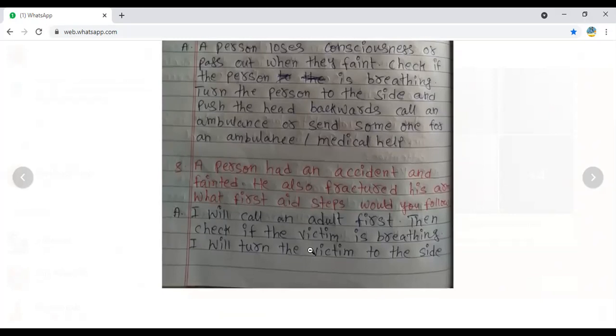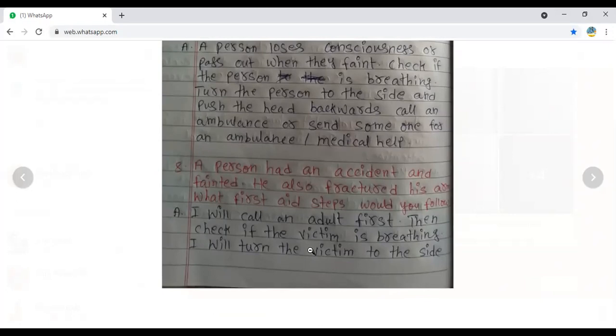Next, eighth question. A person had an accident and fainted. Because of the accident, the person has become unconscious. He also fractured his arm. What first aid steps should be followed? The person has got two types of injury. One is unconsciousness. The other is he has had an accident. The third one is he has got a fracture also. Three things you can note down here.